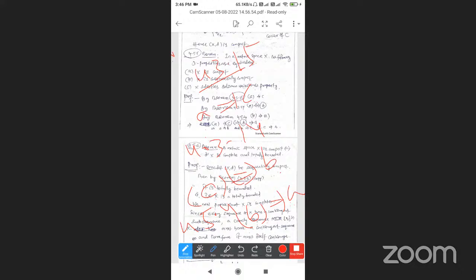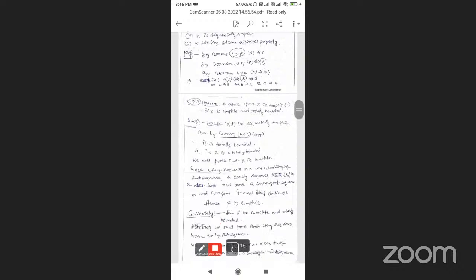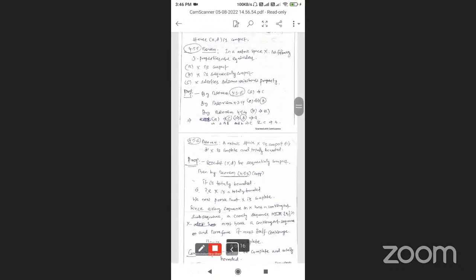And A implies B, B implies C. So we have to copy these. It is not given in the examination copy, but I am writing it here. The theorems we have already completed will be in the copy: A implies C, 4.3.15; A if and only if B, 4.3.14; B implies A, 4.5.4. Then A implies B, B implies C, C implies A. The theorem is completed. You can copy this from the PDF notes I sent yesterday.